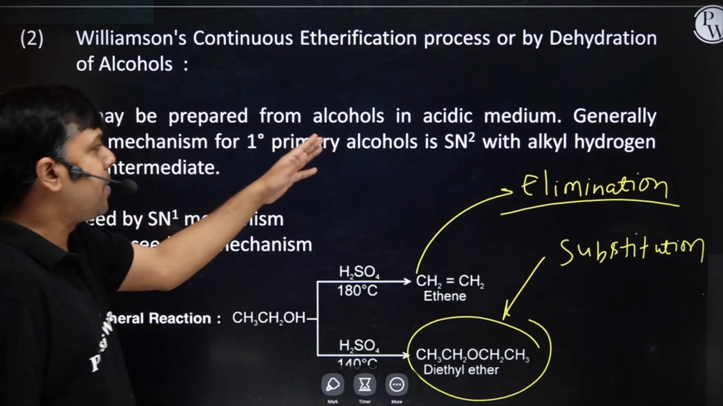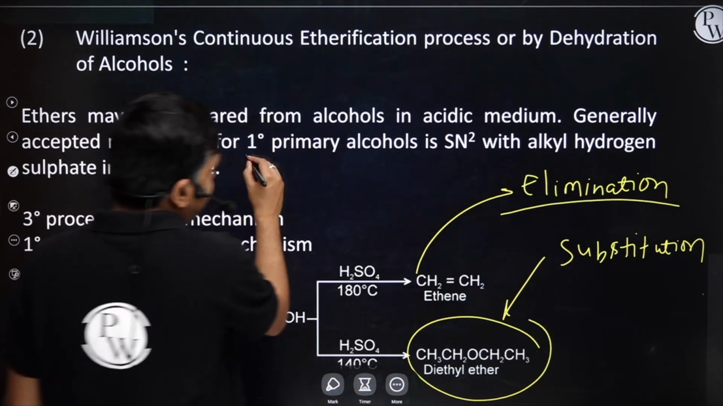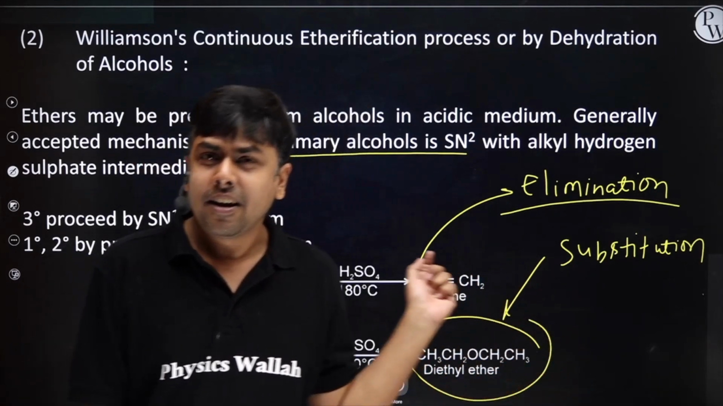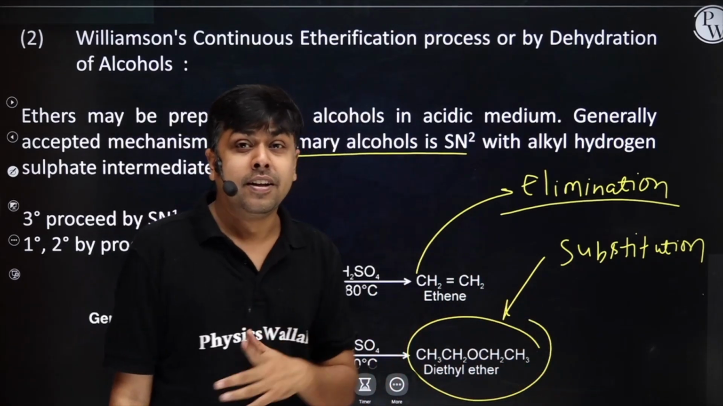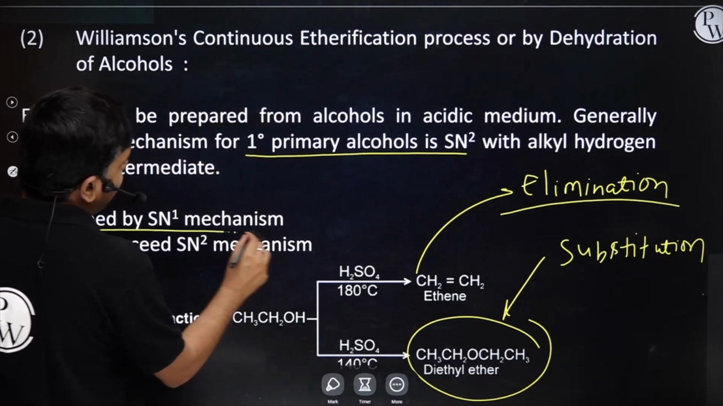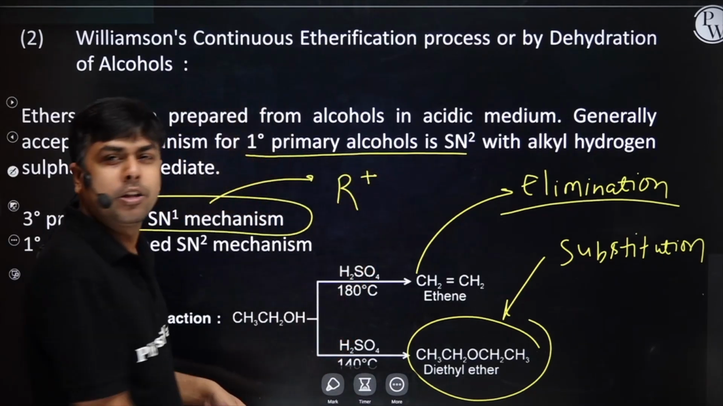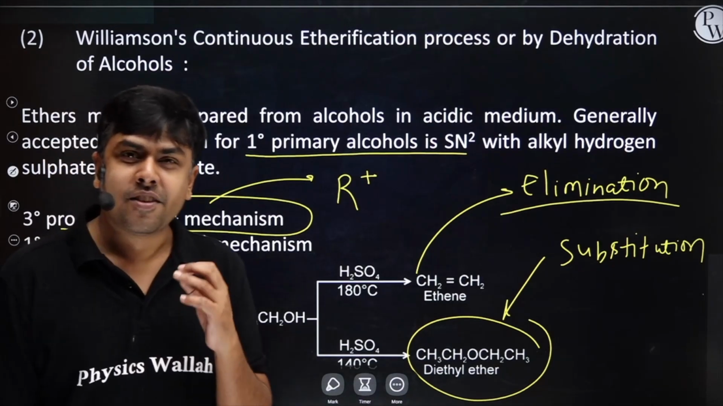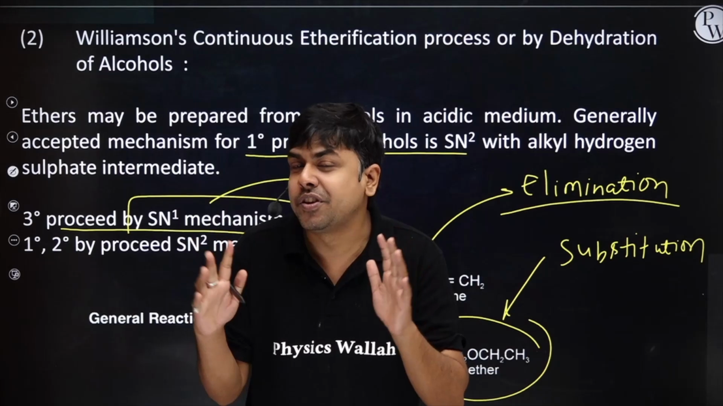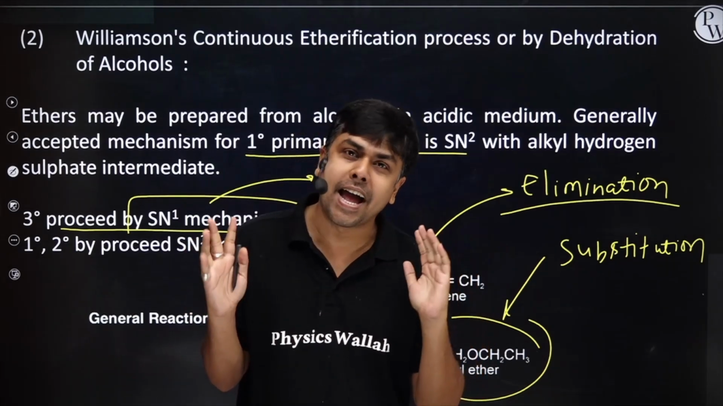Ethers may be prepared from alcohol in acidic medium. Generally accepted mechanism for primary alcohol is SN2, because we cannot form carbocation, right? And if the alkyl is a 3-degree alkyl, then the reaction will occur via SN1 pathway, because in this case I will form R positive, right students? So I hope you understood dehydration of alcohol to generate ether. Lower temperature ether, higher temperature alkene.